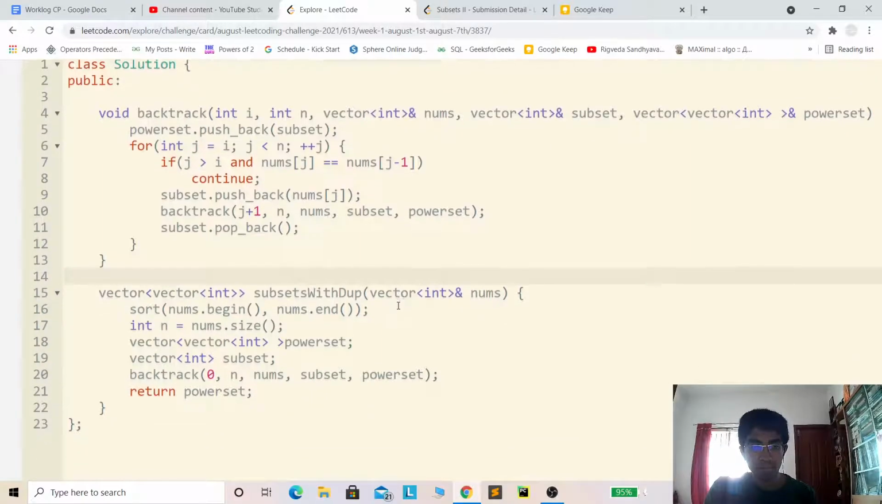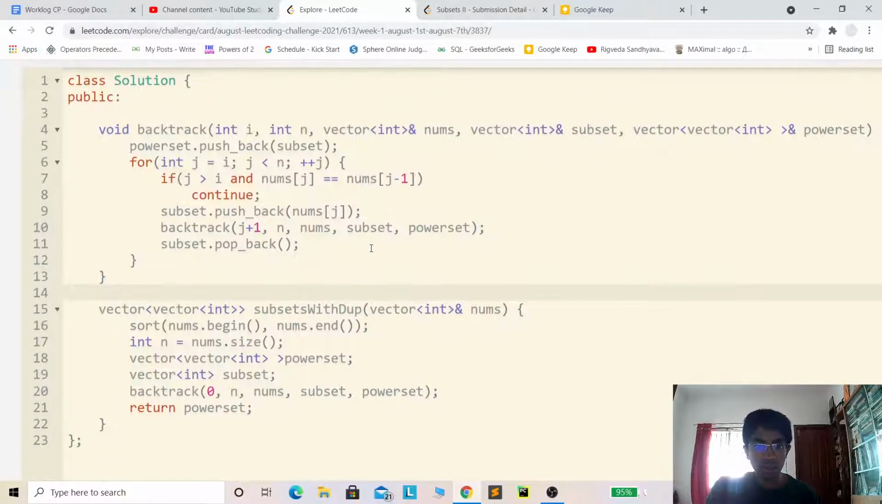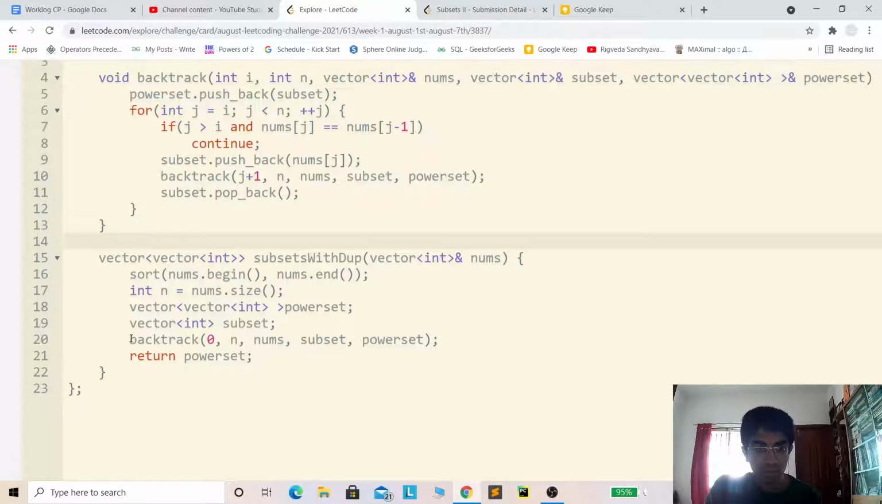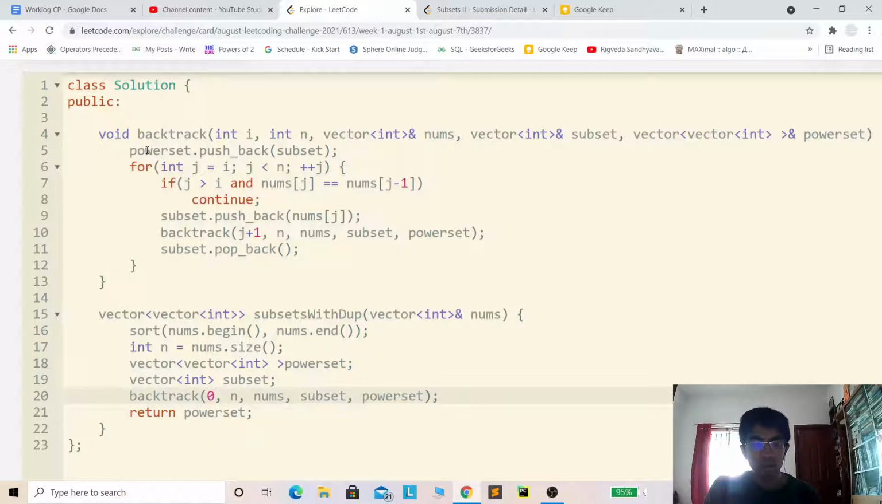So first, I'll just start explaining the code. I'm calling the backtracking function for the 0th index, and for every function call I'm including the subset generated till that point, and adding that to the power set. The first step is that only. I'm inserting the subset generated till now to the power set, and then I'm exploring other possibilities from the current index to the end of the array.